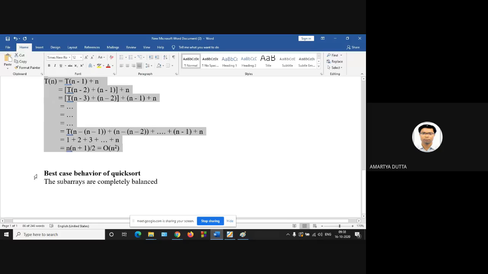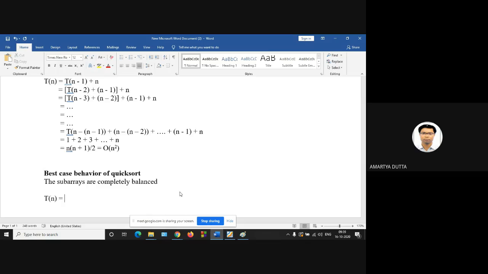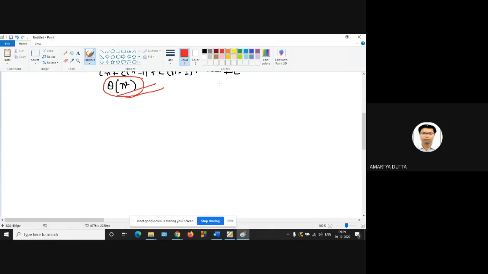Now the best case behavior of quicksort: the subarrays are completely balanced. So what will be the recurrence relation? Any idea what the recurrence tree will be?